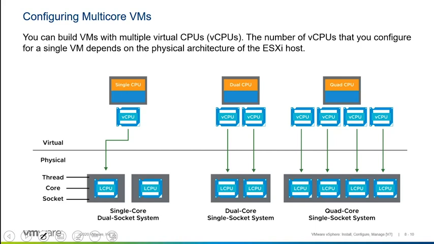Now, this will allow us then to overcommit our CPUs in the same way that we can overcommit memory. That is, I can have more virtual CPUs allocated to my VMs across all of the VMs than I have physical cores to execute those threads, because not all of our virtual machines are executing CPU threads 100% of the time.